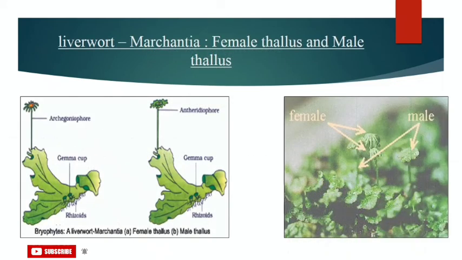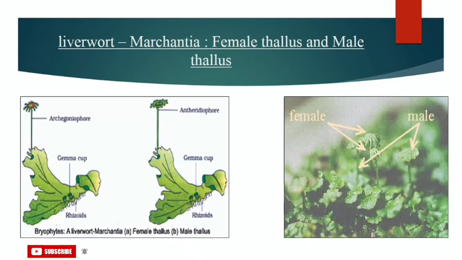This picture is of liverwort, that is Marchantia, female thallus and male thallus. So we will discuss the features of these liverworts. First, talking about their thallus, picture A demonstrates the female thallus and picture B demonstrates the male thallus. Talking about the thallus, the plant body of a liverwort is thalloid.